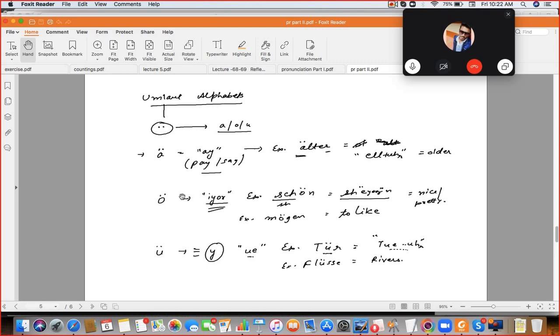Alter. Next, O umlaut is ur. Speak the example. Schön. And U umlaut is ü. Tür. Can we repeat? O umlaut is ur. Schön. Yes. Morgen. And next is U umlaut is like you. Tür. Speak Tür. Tür. And Flüsse. Correct. Okay.